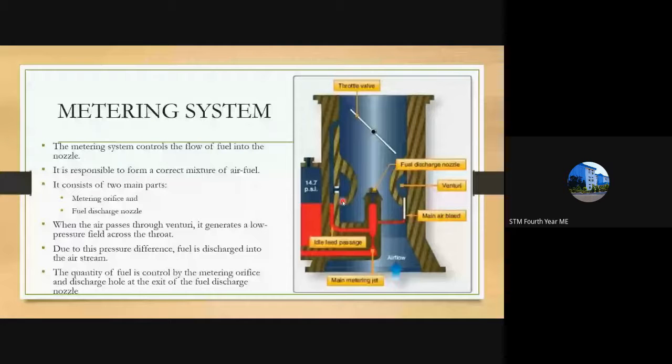At low speeds, less fuel is required and sufficiently less fuel evaporates from this point. That is the function of the metering system: to supply the correct, needed amount of fuel into the charge for combustion.